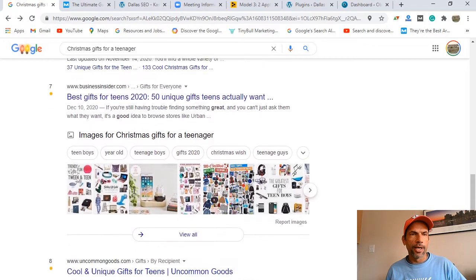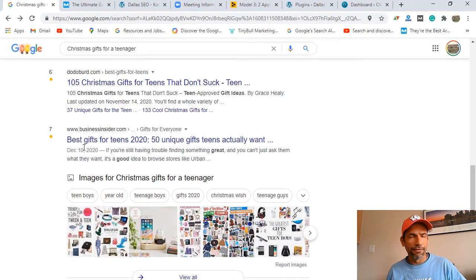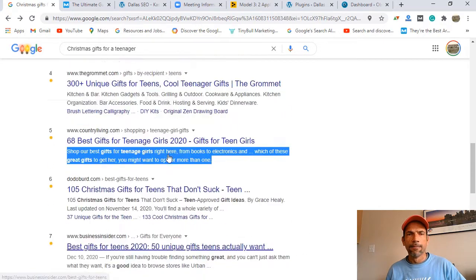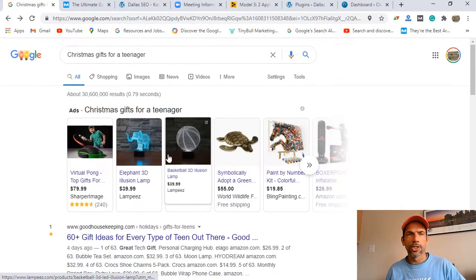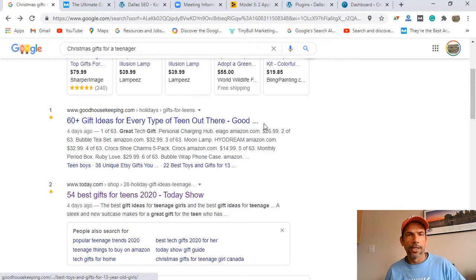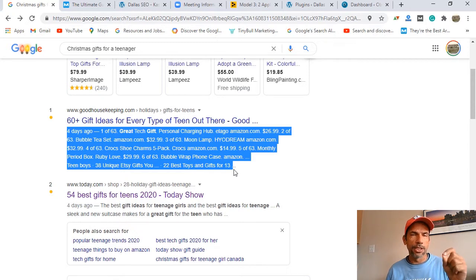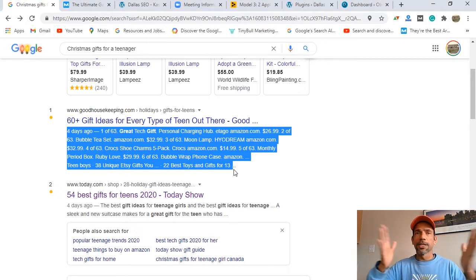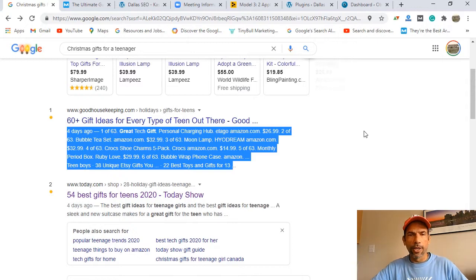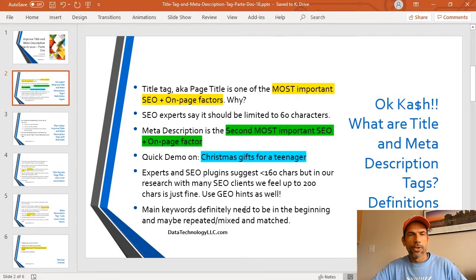And then if I go further down, I also like this one. It says best gift ideas. Don't you want to get a best gift idea? So again, when you're doing searches, you may not realize it, but these things are happening instantly. Now this one is interesting. I think what Google is doing here is, it looks like they have picked something randomly from the website, which, by the way, the search engine can do. They are under no obligation to use the title tag or the meta description that you specify. They can just pick something from the website and use that. But anyway, let me go back into this.